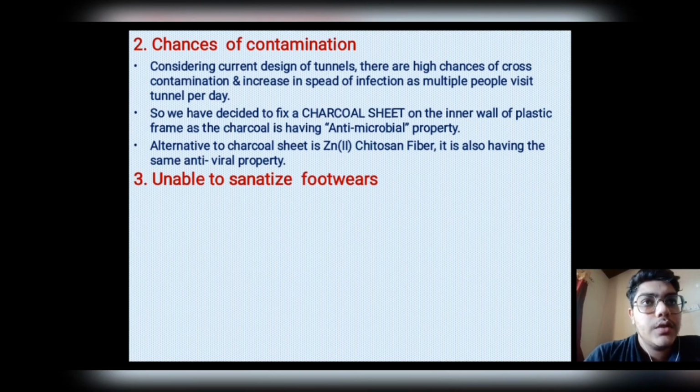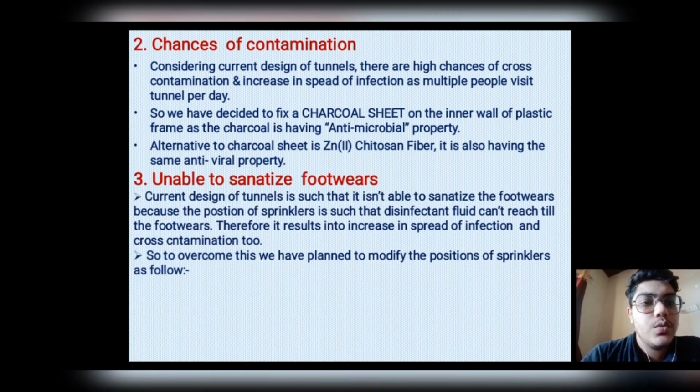Third, inability to sanitize the footwear. The current design of the tunnel does not sanitize the footwear because the position of the sprinkler is such that the disinfectant fluid can't reach the footwear. Therefore, it results in increased spread of infection as well as cross-contamination. To overcome this, we have planned to modify the position of the sprinkler as follows.